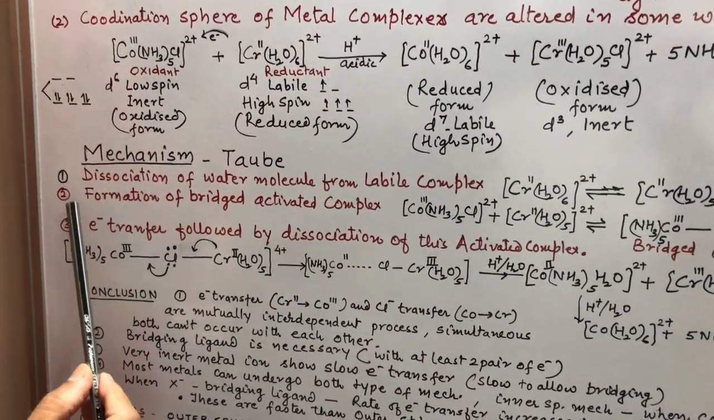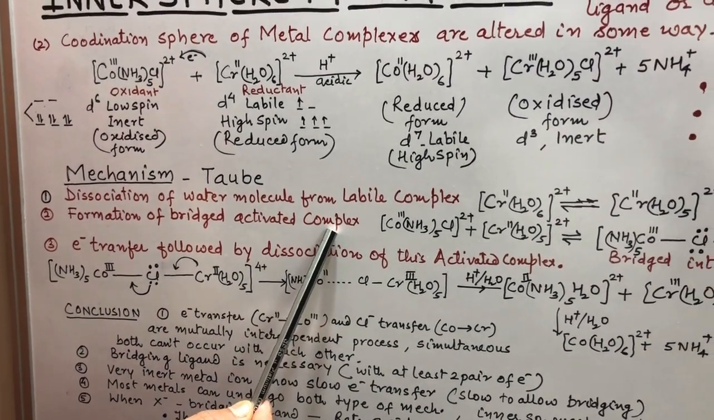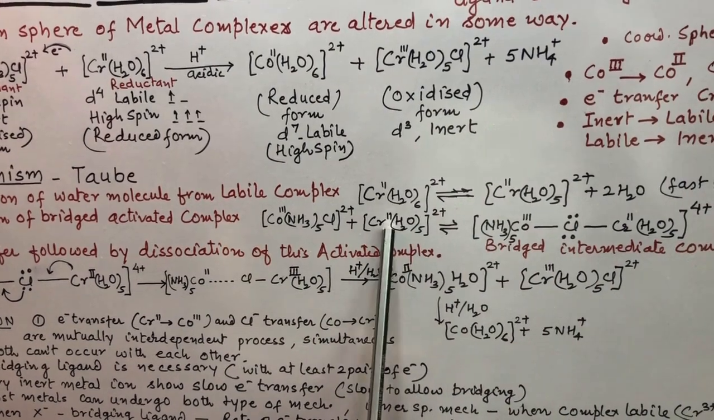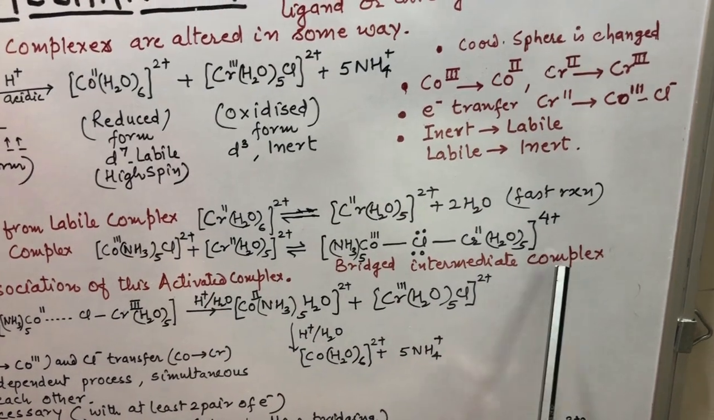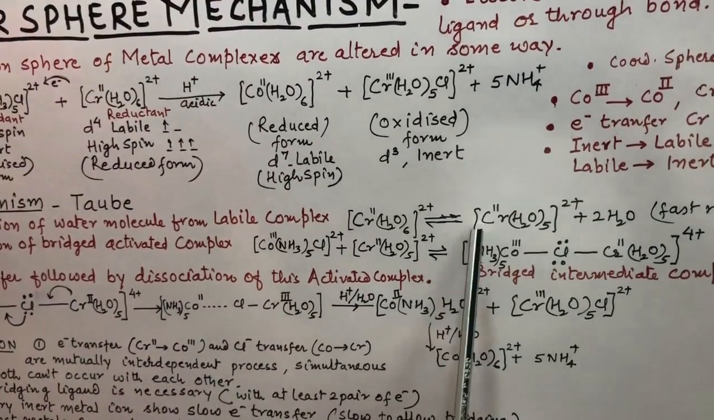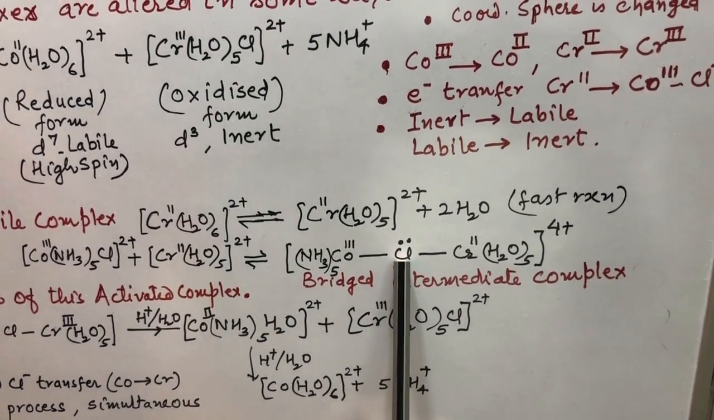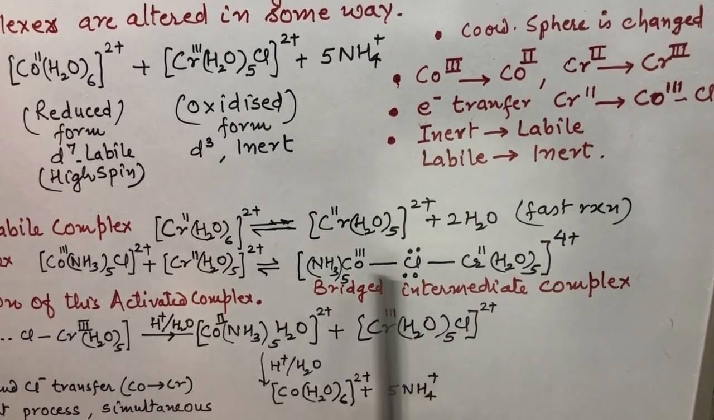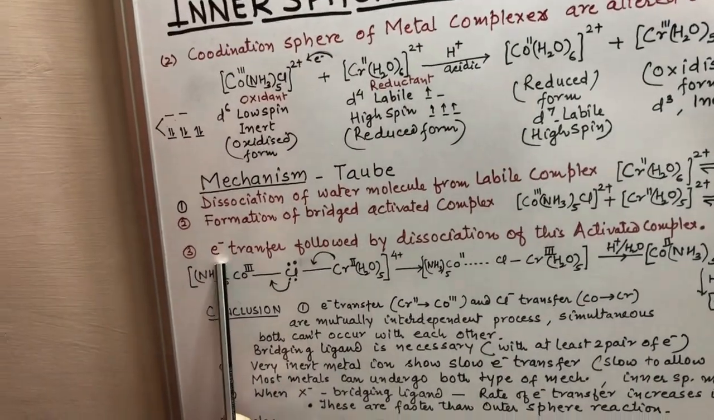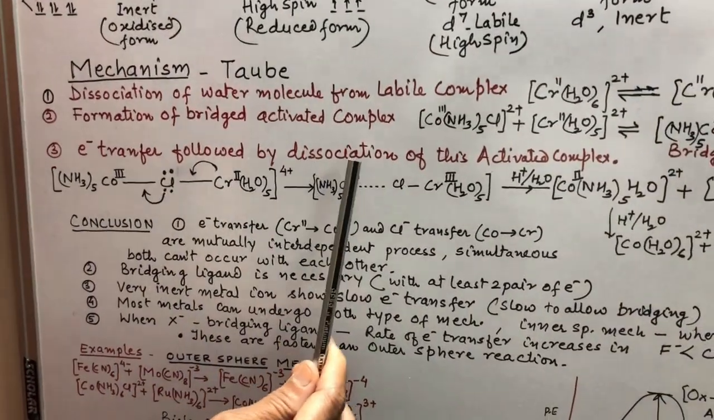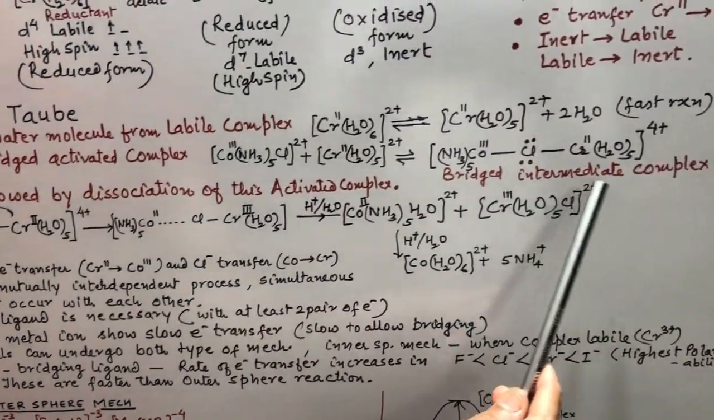Now this chromium complex reacts with this complex. In the second step, formation of a bridged activated complex takes place. This chromium complex reacts with this cobalt complex and a bridged intermediate complex is formed. You can see here the cobalt complex and chromium complex are linked by a bridging ligand, chlorine. This is a bridged intermediate complex. Now, in the last step, electron transfer is followed by dissociation of this bridged intermediate complex.